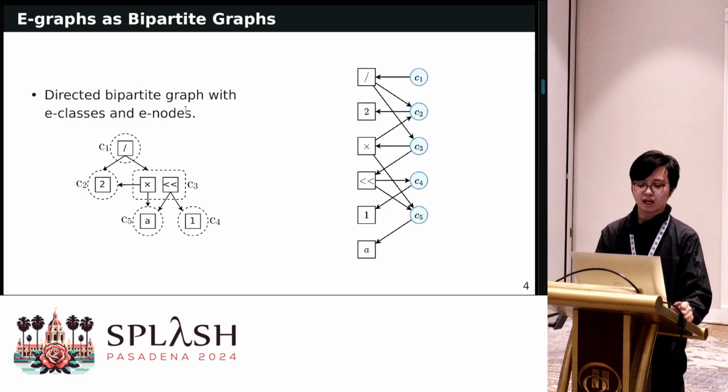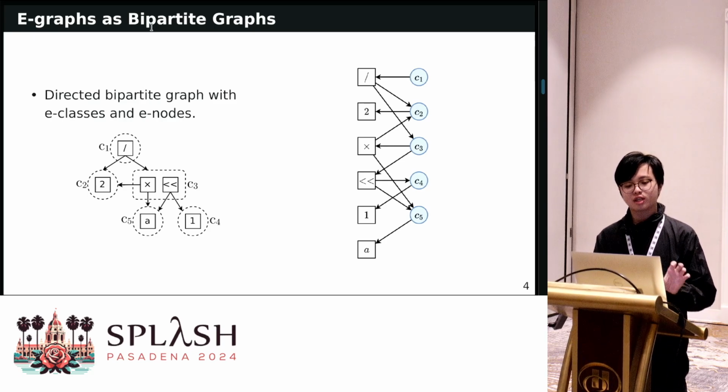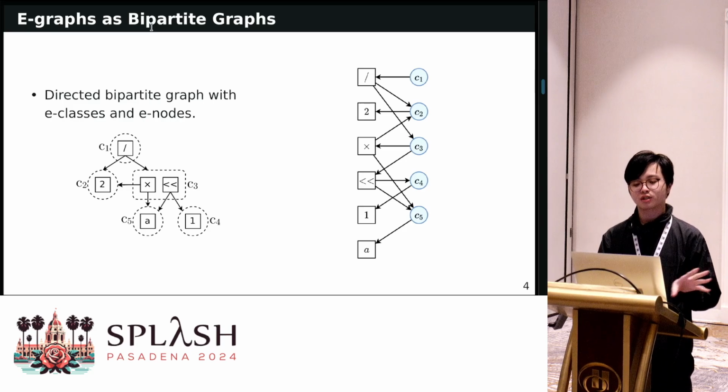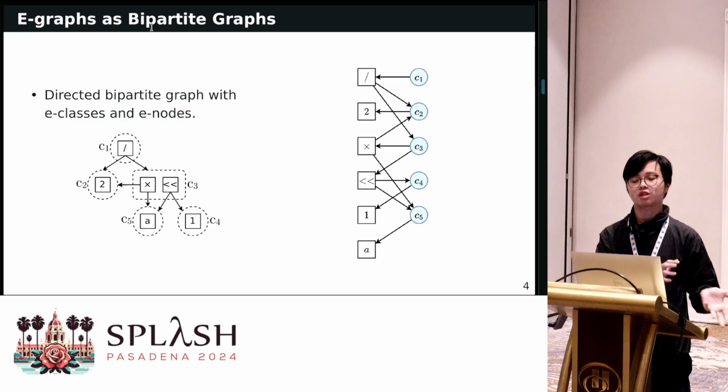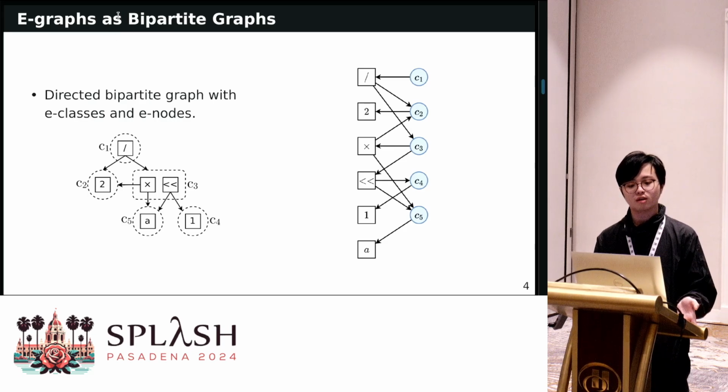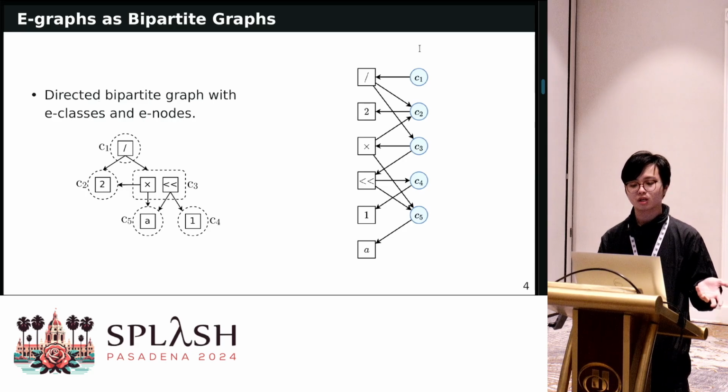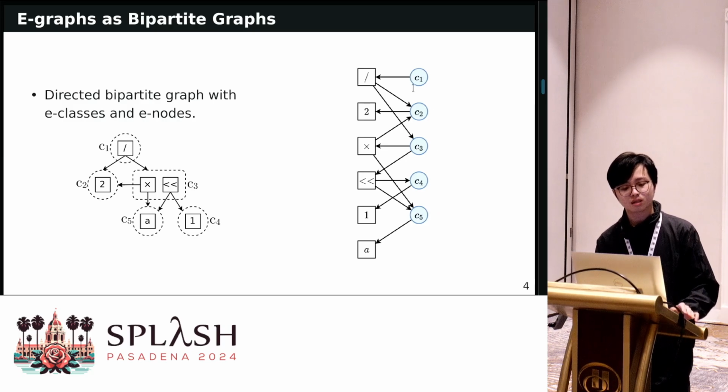Before getting into the details, we first have to change the encoding of the E-graph a bit, because as a graph with equality relations, it is a bit hard to parameterize. So we formulate it as a bipartite graph. We transform it into a directed bipartite graph with E-classes and E-nodes. The nodes here are the E-nodes, which correspond to the solid boxes here. And these circles are E-classes.